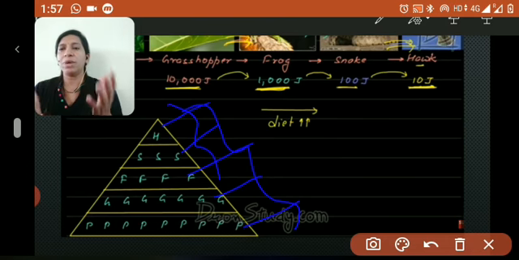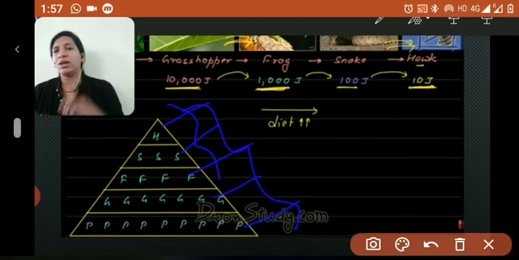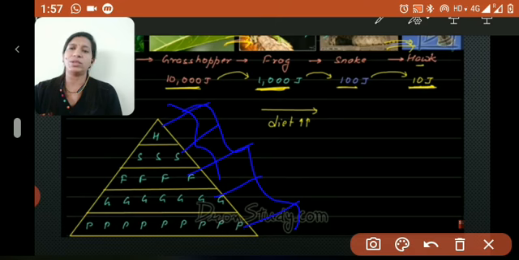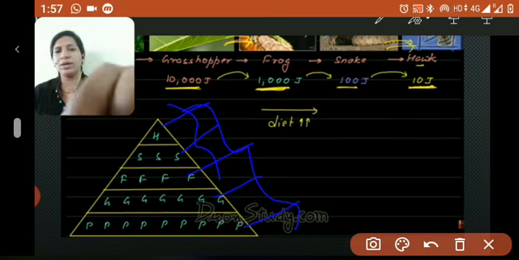If there is any imbalance, if any of our living organisms decrease in our environment, then the environment will be imbalanced. It will affect all the organisms, all the food chains, all the food webs. Fine. Okay.